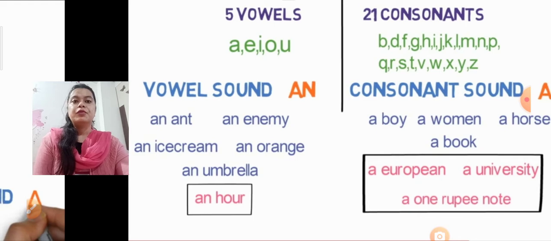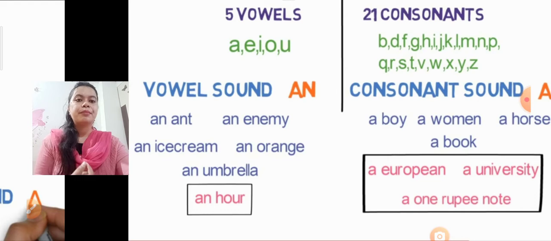Now see the examples here. I have given some words: an ant. Ant starts with a and a is a vowel. An enemy, we know e is also a vowel. An ice cream, an orange, an umbrella. There are 5 words which start with a vowel. After that, one word is also there in pink ink.